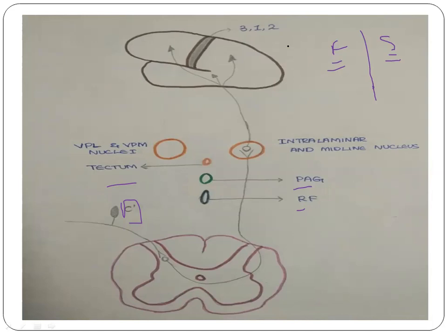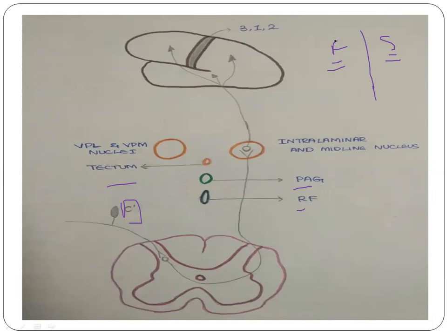This is the reason why slow pain is poorly localized, but fast pain fibers do not have such multisynaptic connections, and there is only a single connection for the fast pain pathway. So hence we can say that fast pain is well localized, but slow pain is poorly localized because of the multisynaptic and diffuse connectivity of the slow pain pathway.